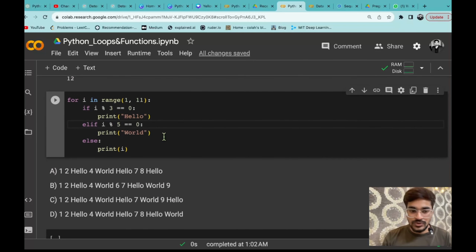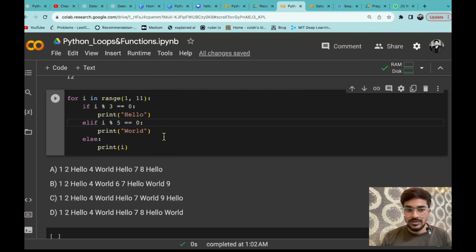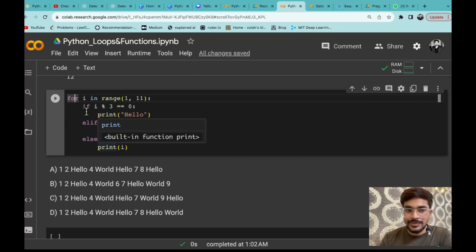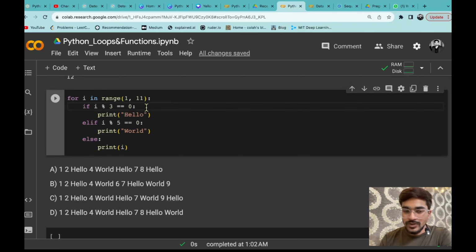So this is the quiz question that I have given in the last session. So you can see I have used for loop, and inside that I have also used Python conditional, that means if, elif and else conditions. So whenever you are solving any quiz question in Python, you need to dry run the codes. Dry run का मतलब क्या होता है? That you have to think in mind that what will happen if you run this for loop and elif conditions, and you just need to write down each step one by one and you will get the answer.